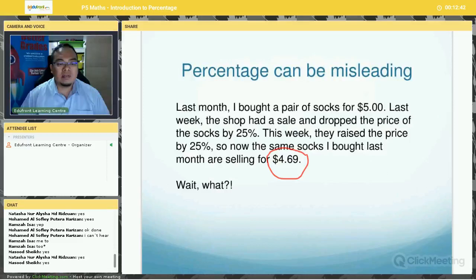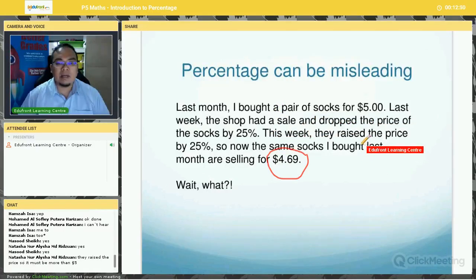Okay, anyone? So you can see here, at first $5, drop the price by 25%, and then increase back by 25%, and it is selling at $4.69. They raise the price so that it must be more than $5. Okay, not really.